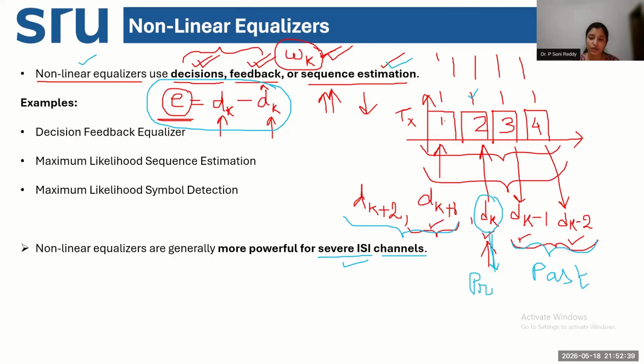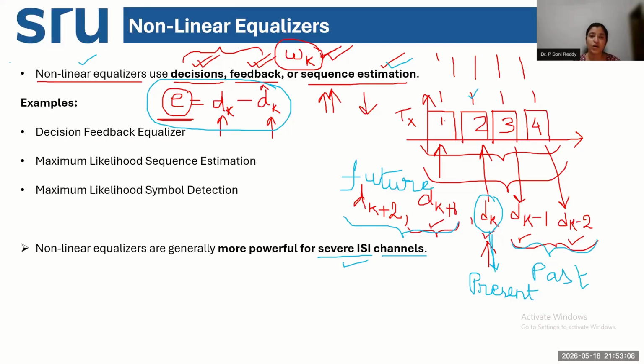So this is my present. At present, I am transmitting this symbol. This is my past transmitted, that means already transmitted. And this plus 1 is my future transmitted symbol. Okay. So how is inter-symbol interference going to affect all these pulses in the transmit sequence?